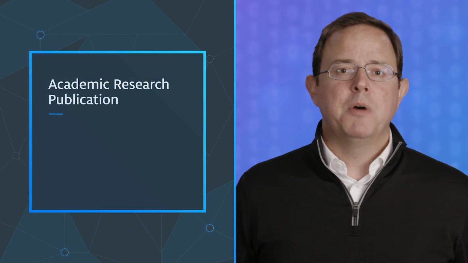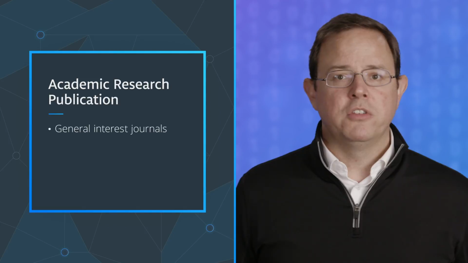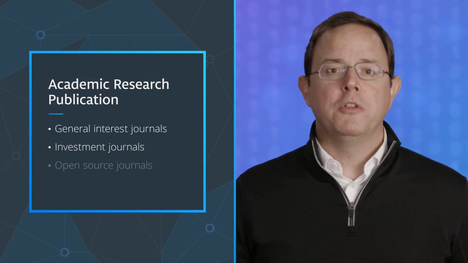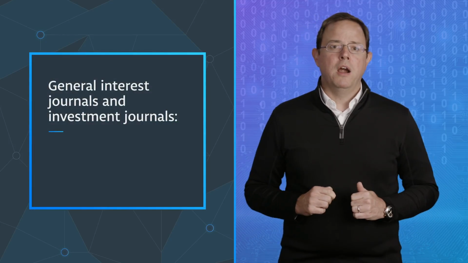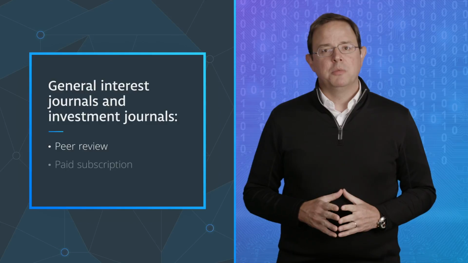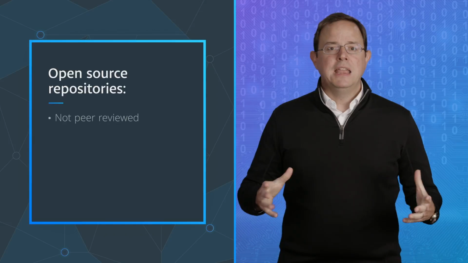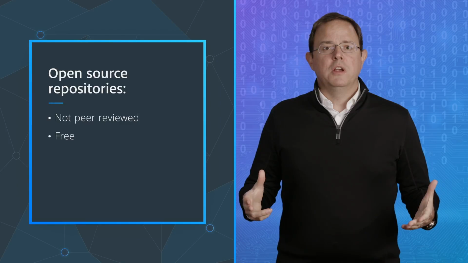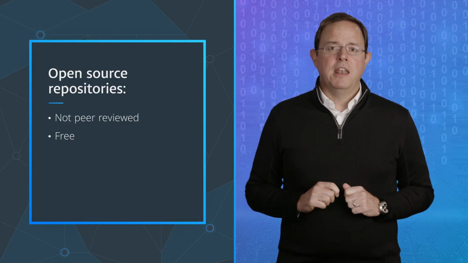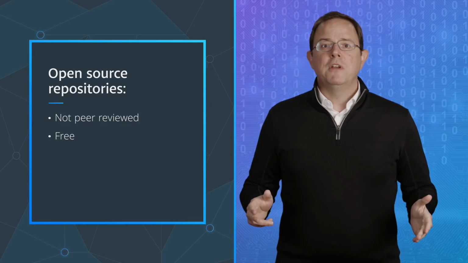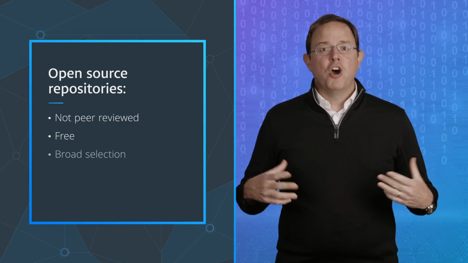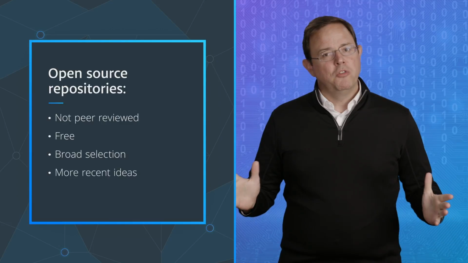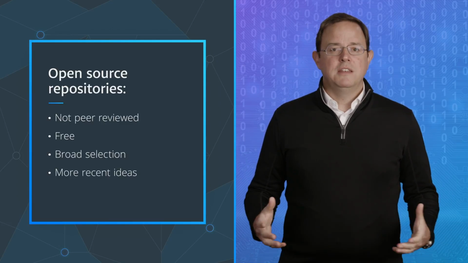Academic research can be published in general interest economic journals, investment-focused journals, or open source journals. General interest journals and investment-focused journals both require peer review and require a paid subscription. Open source repositories usually include working papers that have not yet been peer-reviewed and are also free. Open source repositories for research papers include SSRN and the arXiv. One benefit to using open source journals is that there is a broader selection of papers and their ideas are more recent, since peer review is a process that takes time.